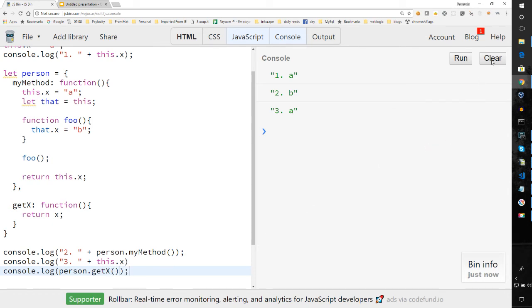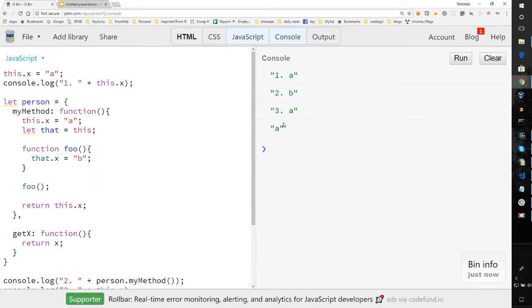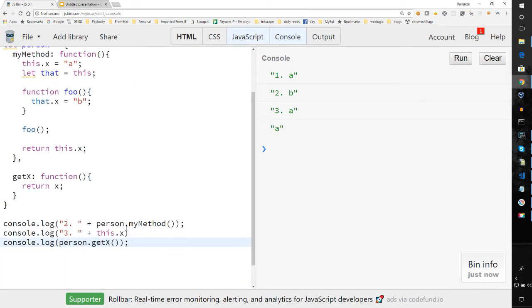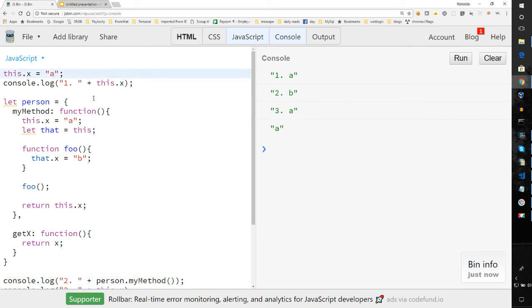Let's see what it does. person.getX. Oh wow, it returned A. Oh, and that's because it's part of the global context. That's why it's returning A. So I didn't expect that. But why isn't it returning, in the case where 2 is supposed to be B, because that's the method that is X? It's not returning that. If I change it here, it's going to change it to something else.